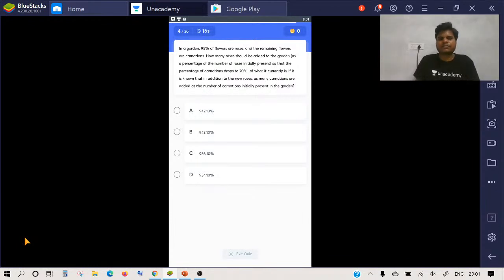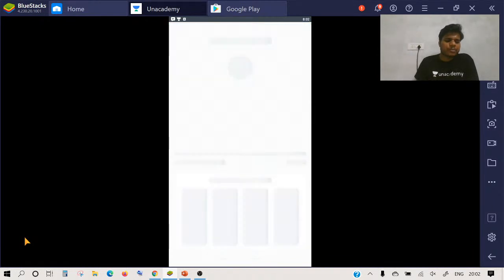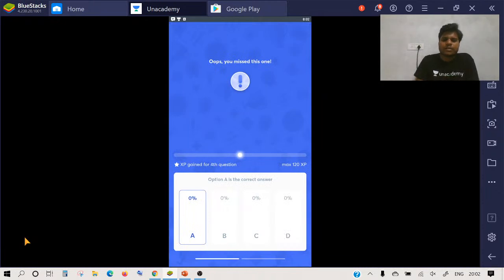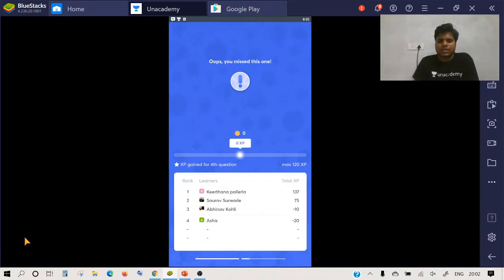In general, average, percentage and mixture questions are categorized as easy to medium. Whenever arithmetic is asked in the paper, the paper is said to be an easier one. Okay, so Kirthana is doing great.